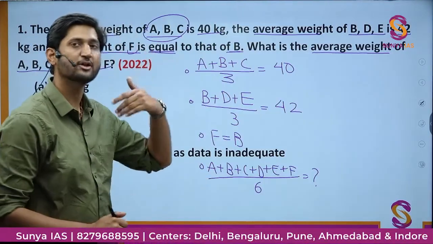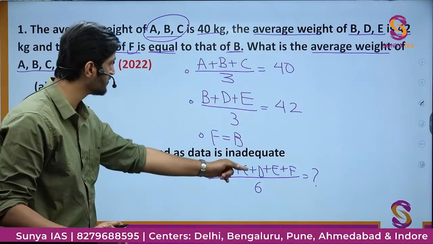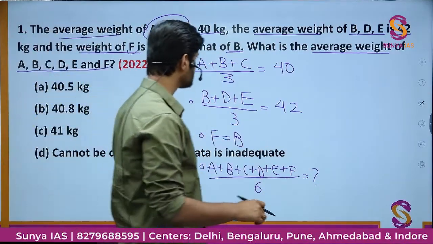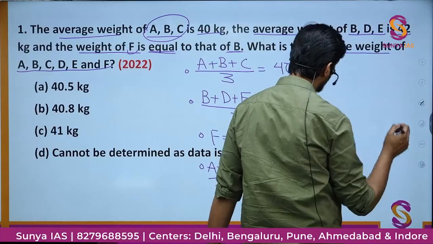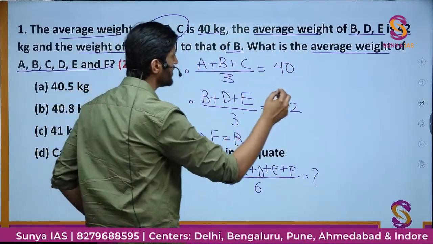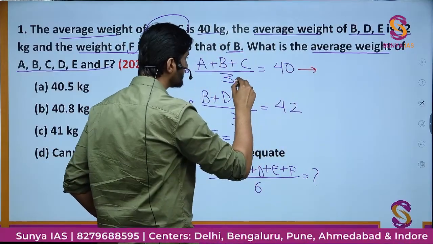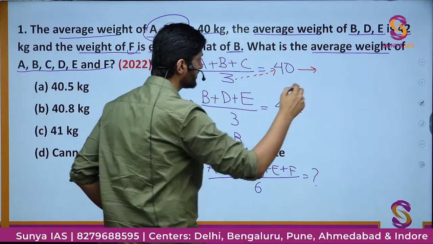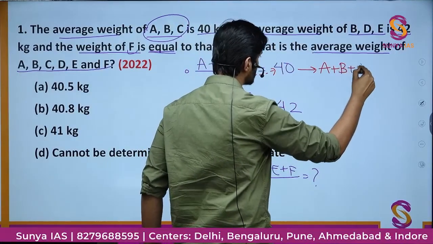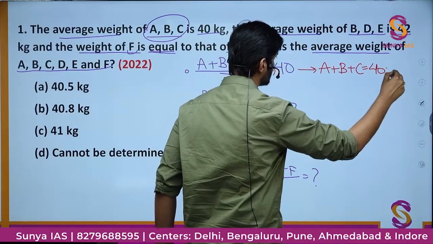Now comes the calculation part. So using these 3 equations we have to find the total average. So let us start. What I can do in this equation is simplify it by cross multiplying the 3. I will get A plus B plus C is equal to 40 into 3.